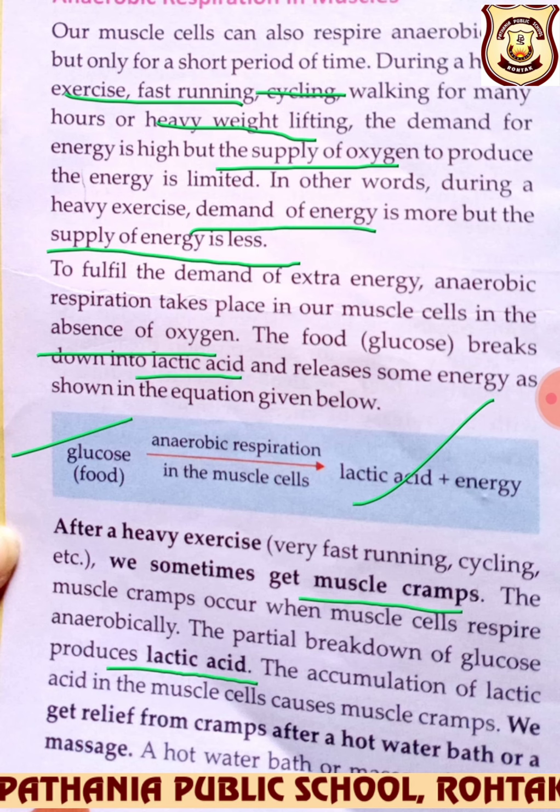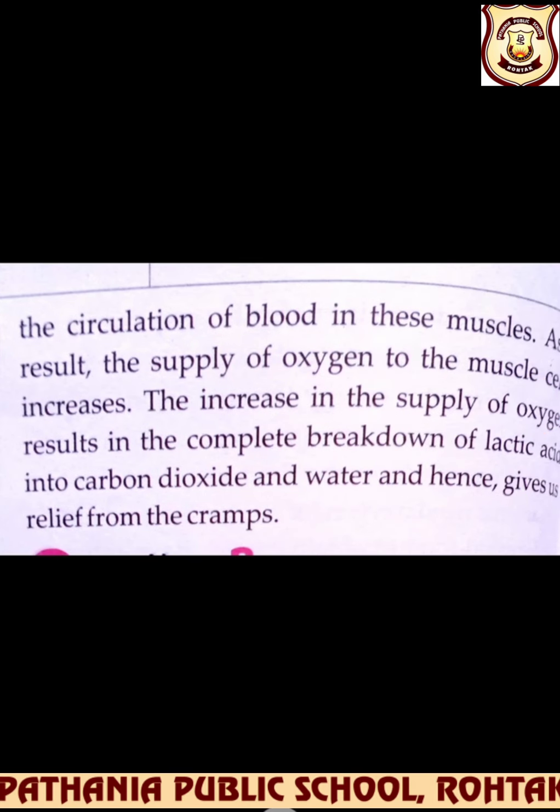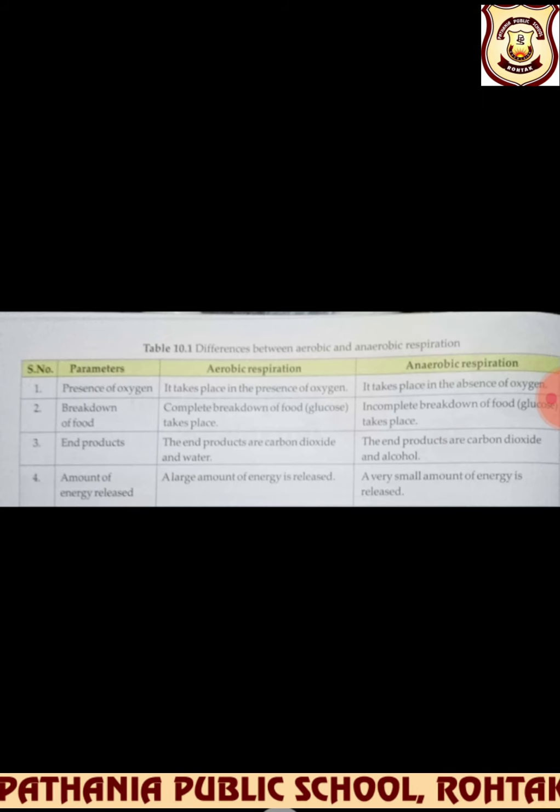How will you fix it? You will take a hot bath. Then the circulation of blood will increase, which breaks down the lactic acid, oxygen supply will increase, carbon dioxide is formed and you will feel relaxed.